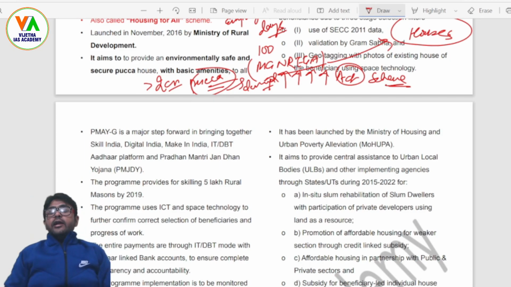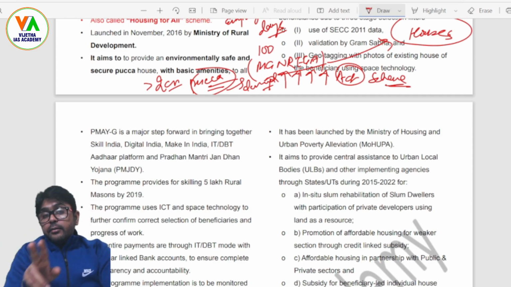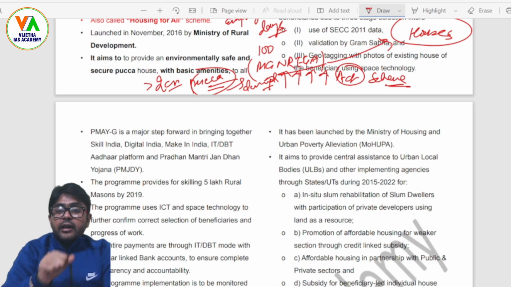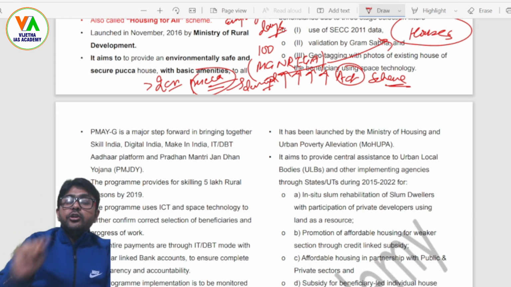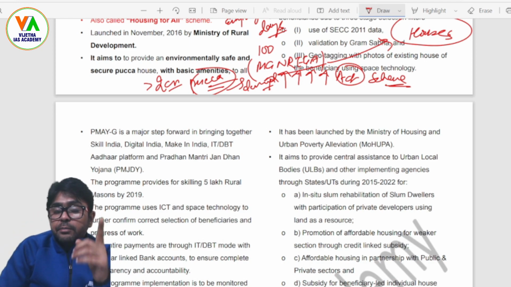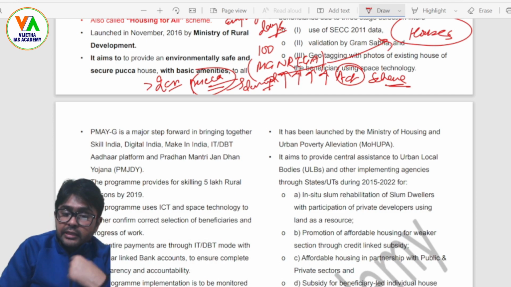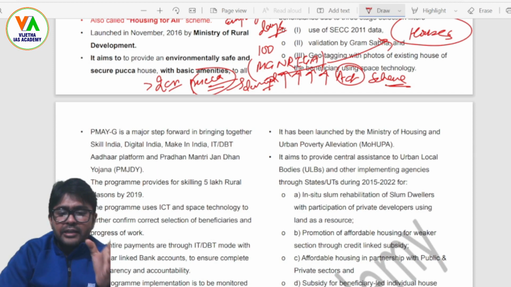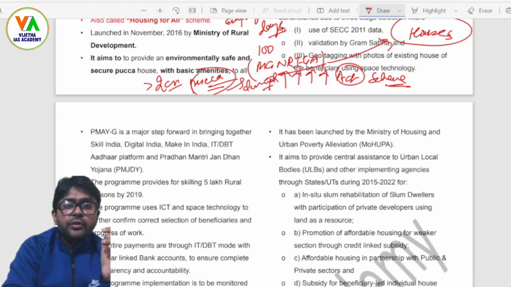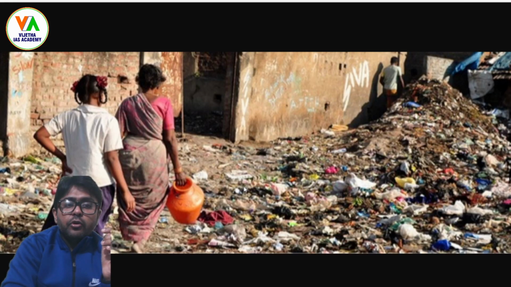And one more thing I would like to connect it with: the social violence or problems of urban crimes, like petty crimes. My friends, when I told you to look at that picture where people are going for their morning calls in a very unhygienic place or setup, let me take you back to the picture, because this is important so that you can build a perspective of your opinion. See this picture. As I told you in the beginning, this picture is not of a rural setup, but from an urban setup.